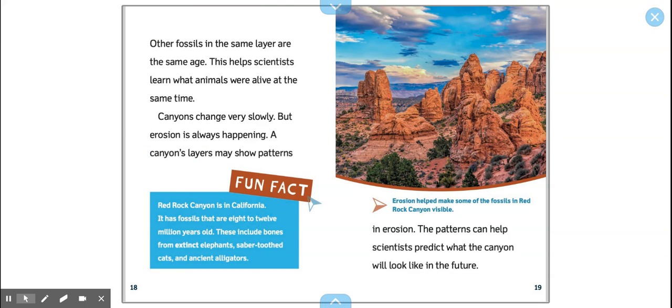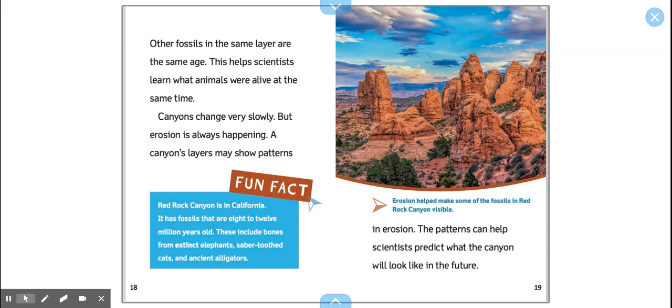Other fossils in the same layer are the same age. This helps scientists learn what animals were alive at the same time. Canyons change very slowly, but erosion is always happening. A canyon's layers may show patterns in erosion. The pattern can help scientists predict what the canyon will look like in the future.